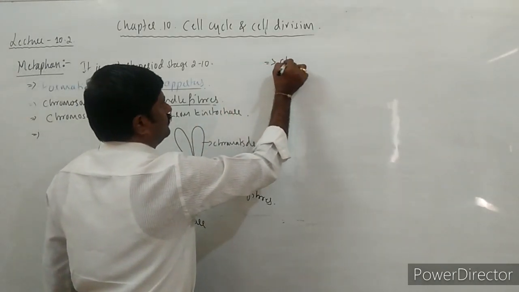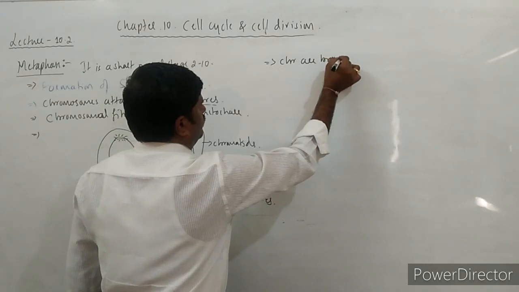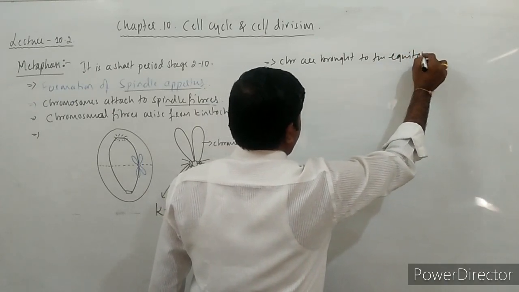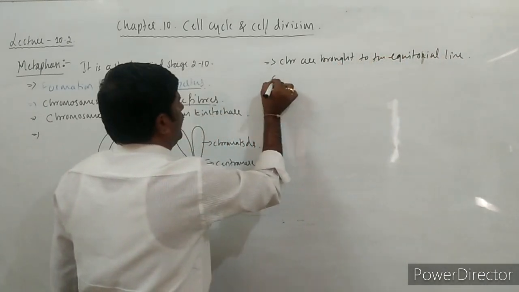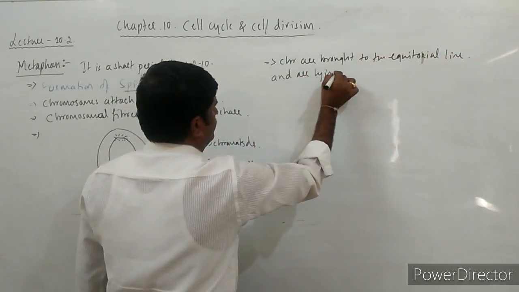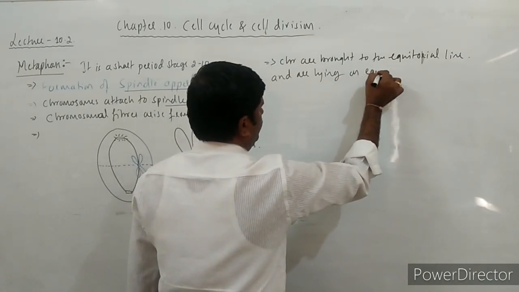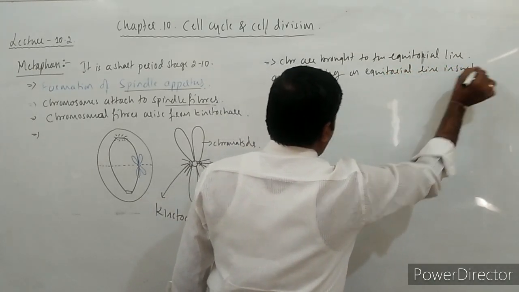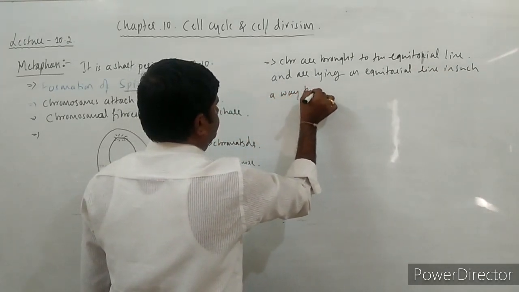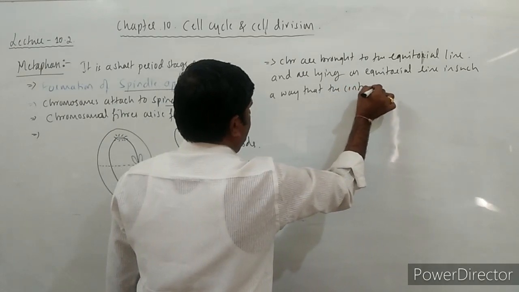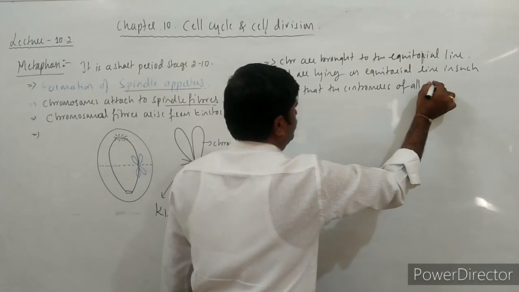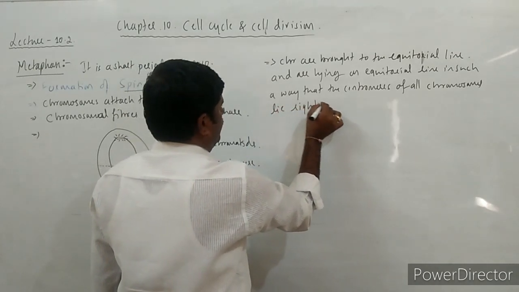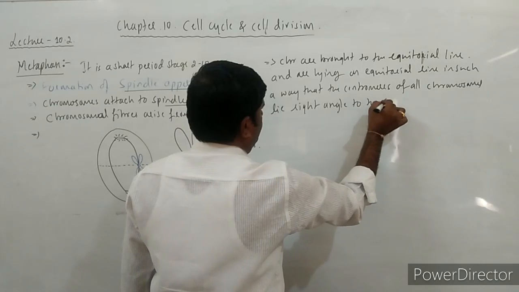See here, chromosomes are brought to the equatorial line and are lying on the equatorial line in such a way that the centromeres of all chromosomes lie at right angles to the spindle fibers.